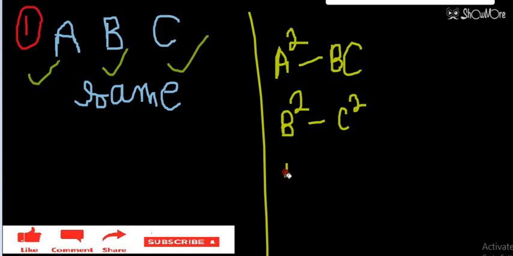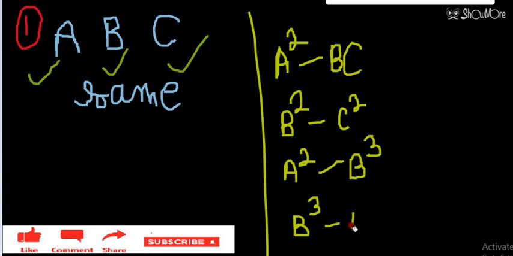Then A square minus B cube was the third option. And the fourth option was B cube minus A square into C. So these are the four options that were given in the homework yesterday.